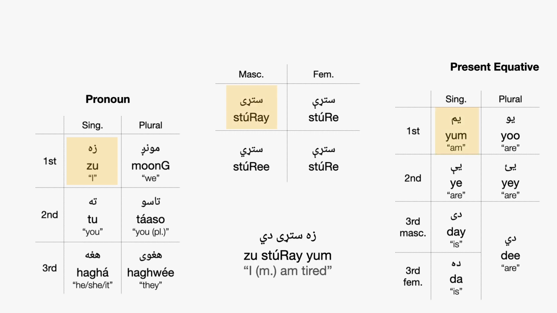But if I was a woman, then I would have to say something with the feminine form of the adjective. So I'd have to say zastereyam. It's kind of hard for me to say. Zastereyam. So let's try a different adjective.